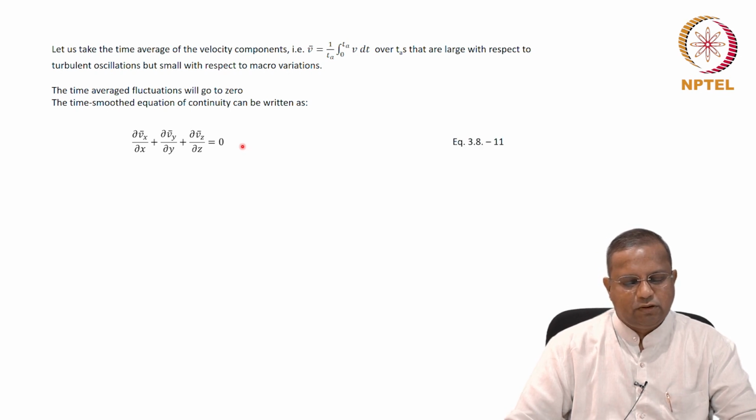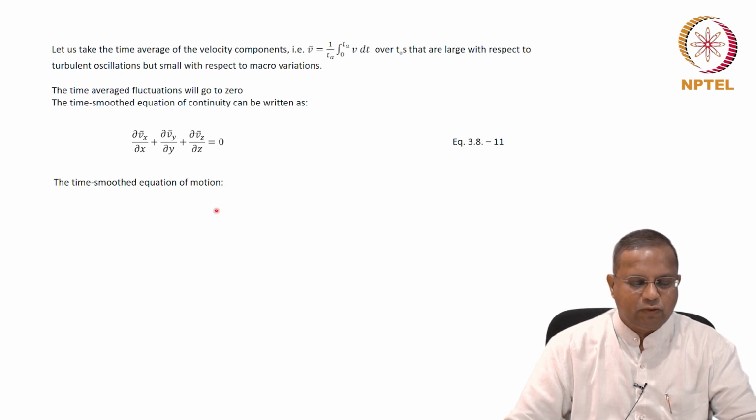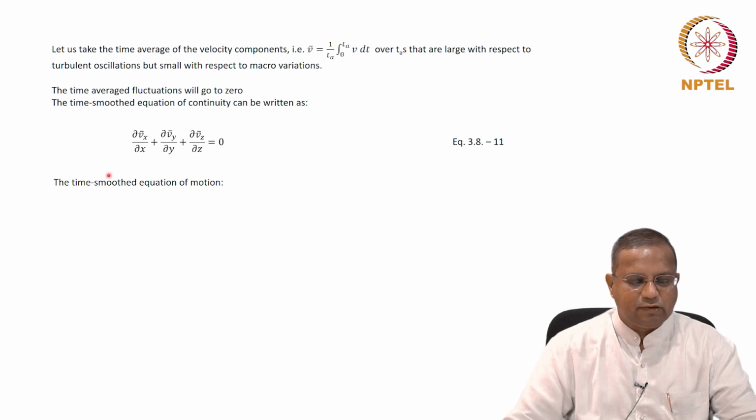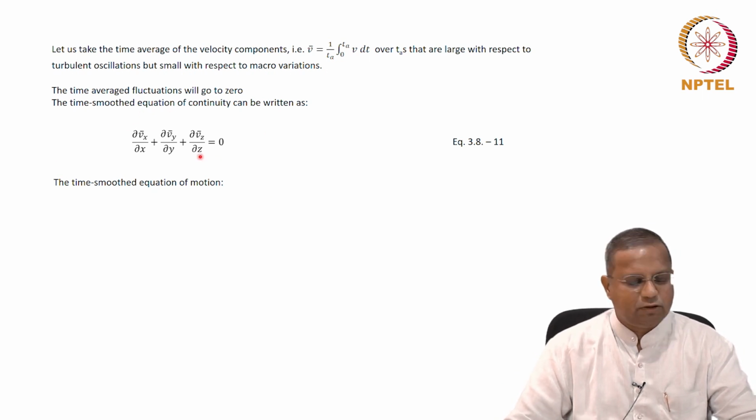Equation 3.8-11. Also, the time smooth equation of motion will turn out to be this. There are a lot of steps between the previous equation where I had written V as V bar plus V dash and this. I'm asking you to work that out. If you have difficulty, you can get back to me by the course forum or an email.